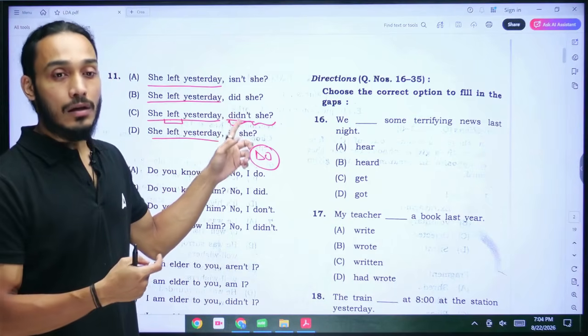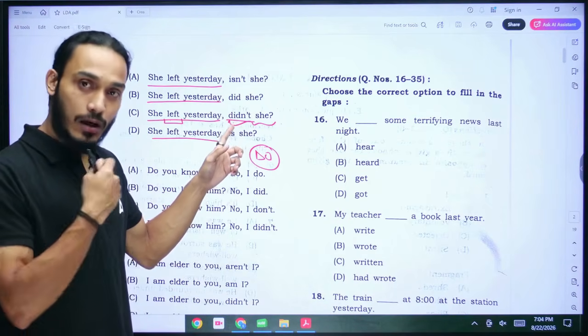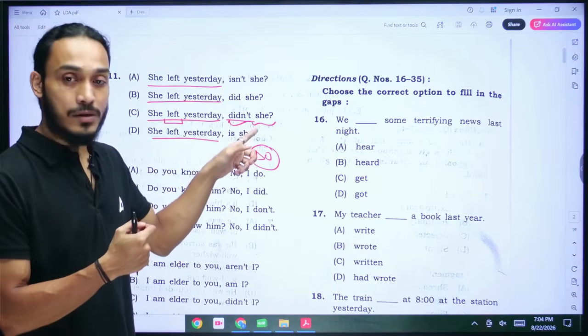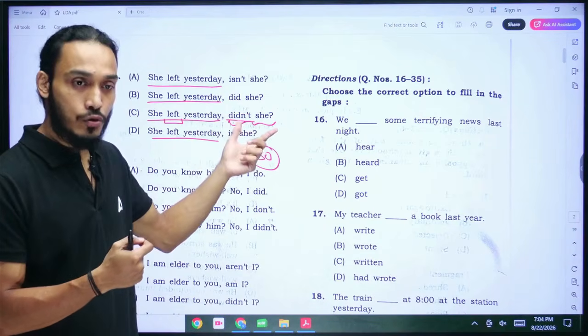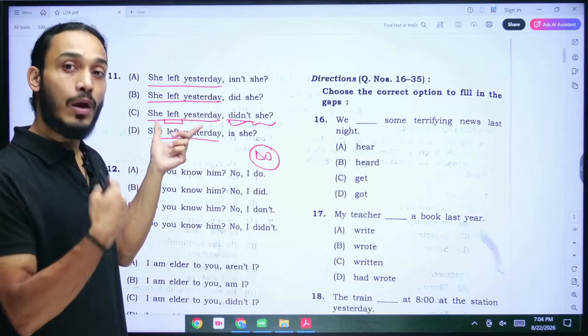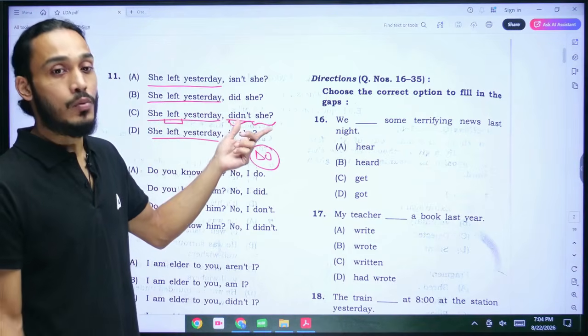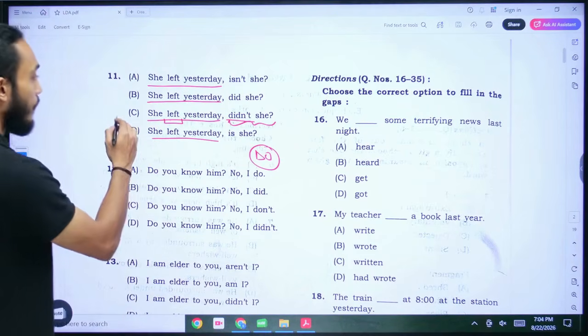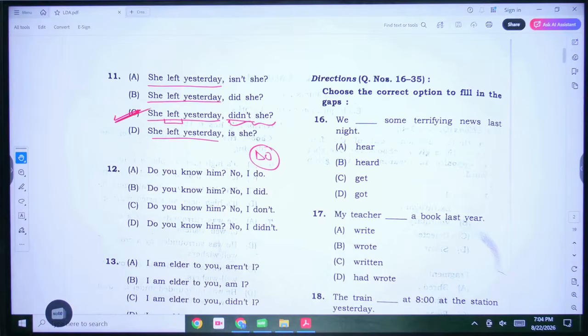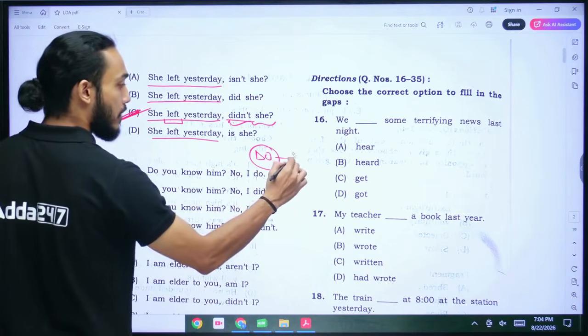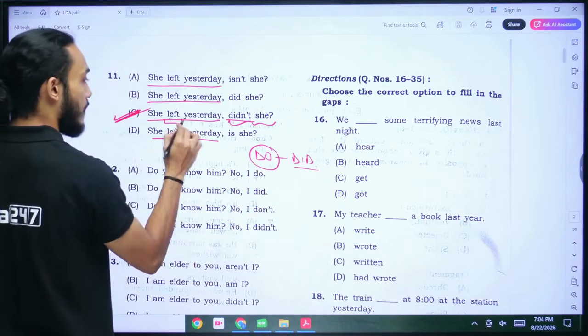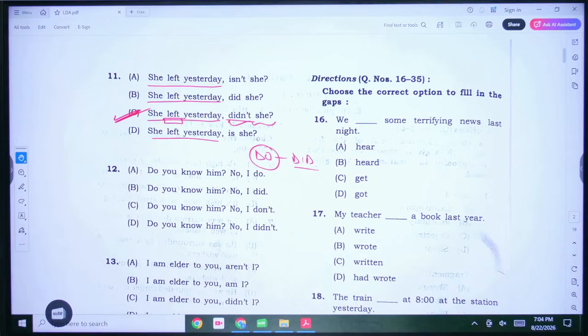So when I want to validate what I said, when I want to confirm what I ask, I want to confirm the opposite. Like I said this, but is the opposite true? So I said she left yesterday. What I want to confirm is, did she not? So I want to ask, didn't she? So therefore, C is the correct answer here. I'm writing do in the past tense as did. Why? Because the sentence itself is in the past tense. That's how you solve the question tag based sentences.